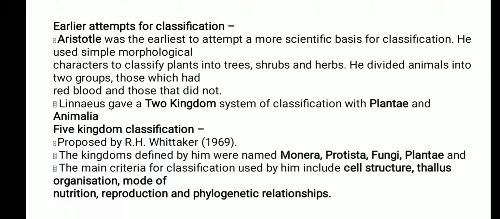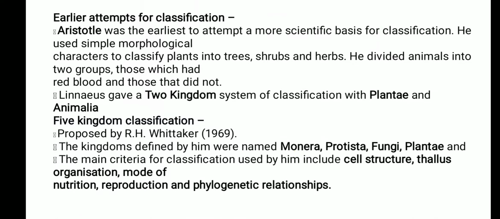Okay. Now come to the next topic, five kingdom classification, and it was given by R.H. Whittaker in 1969. He gave the classification into five important heads: first is Monera, Protista, Fungi, Plantae, and Animalia. Okay, and the basis of the classification used by R.H. Whittaker in the five kingdom classification is the mode of nutrition, the reproduction, and phylogenetic relationships. What do you mean by the phylogenetic relationships? The relationship on the basis of the evolutionary background.